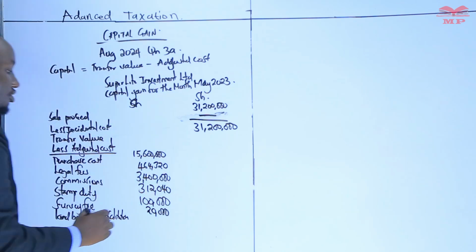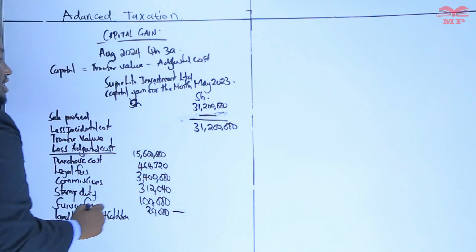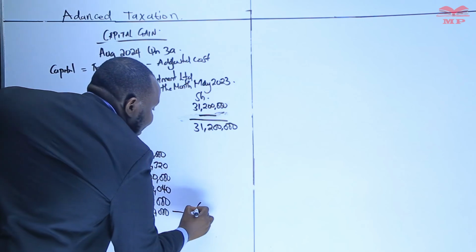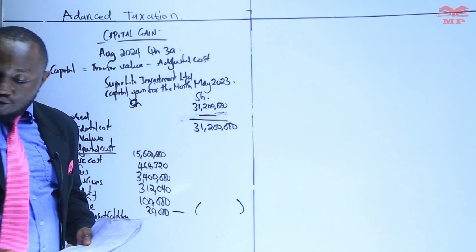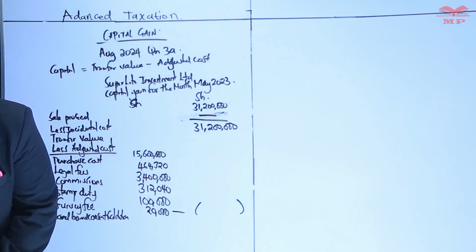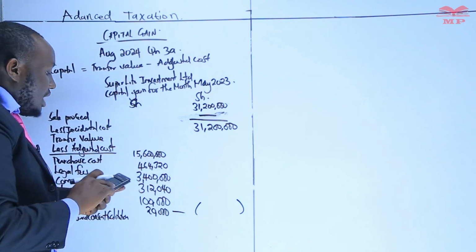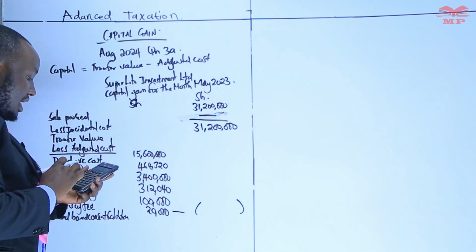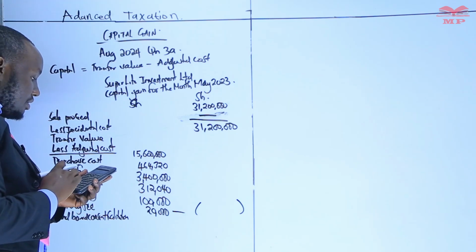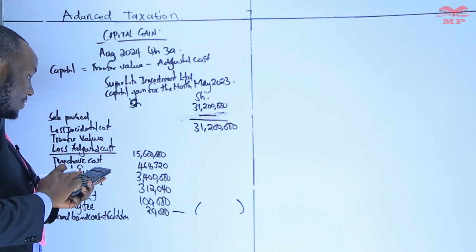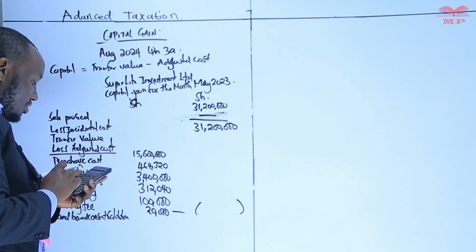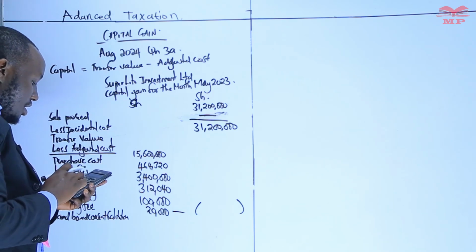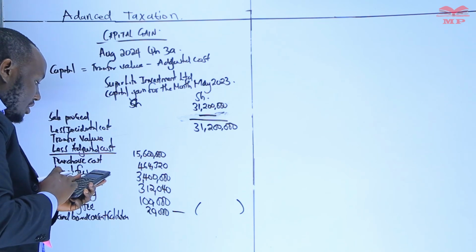So we look at the total adjusted costs that need to be deducted. We pick our calculator and add the whole thing. So we have 15,600,000 plus 464,320 plus 3.4 million.